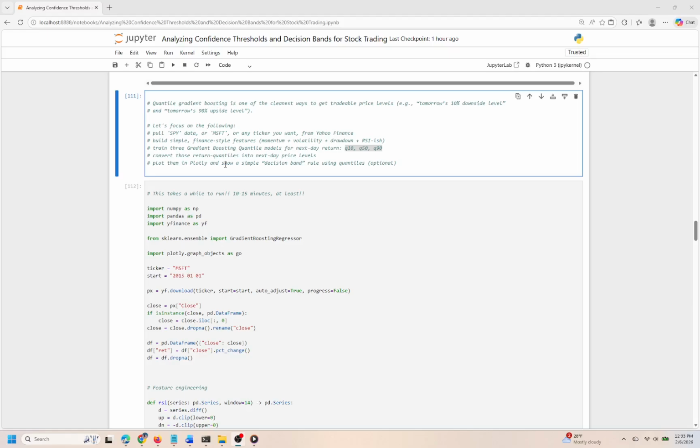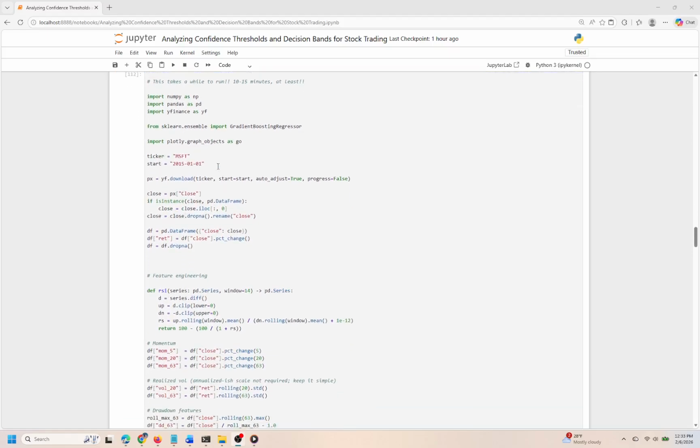Cell 8. In this cell, we're diving into the initial stages of data preparation and feature engineering for our stock prediction model focused on Microsoft. This aspect is crucial because the quality of our input variables can significantly impact the accuracy of predictions we'll make later on. To begin, we gather Microsoft's historical stock data, specifically the closing prices, starting from January 1st, 2015.